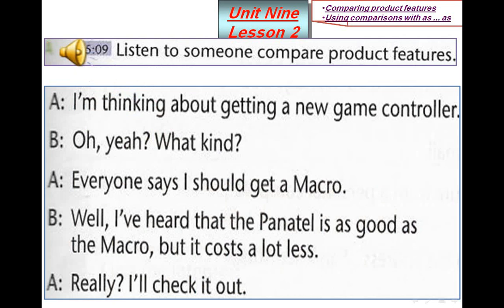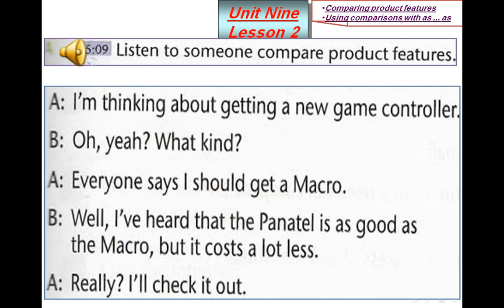I'm thinking about getting a new game controller. Oh yeah? What kind? Everyone says I should get a macro. Well, I've heard that the Panatel is as good as the macro, but it costs a lot less. Really? I'll check it out.